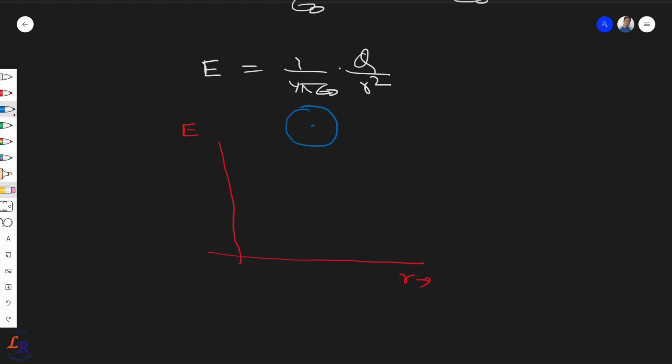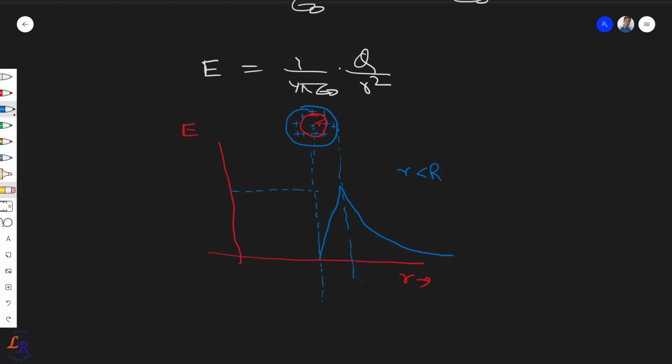Okay, and this is the charge, and let's say this is the Gaussian surface which is at distance r. So how is it going to vary? Let's see how we can plot. Let's say this is your center point. As we saw, if r is less than R, then the field varies proportionally with r up to here, R, and then beyond that you can see it will go something like this.